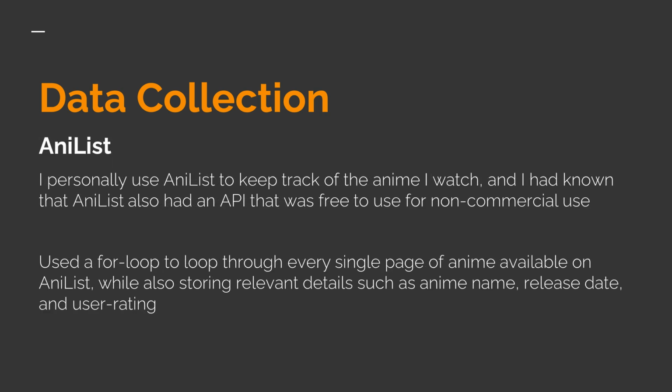AnyList also had a free-to-use API, which I had heard of before, as I frequently use AnyList myself. I looked up their documentation and used a for loop to save every single page of anime that AnyList had data on, as well as other relevant details such as the name, release date, and rating of the anime.